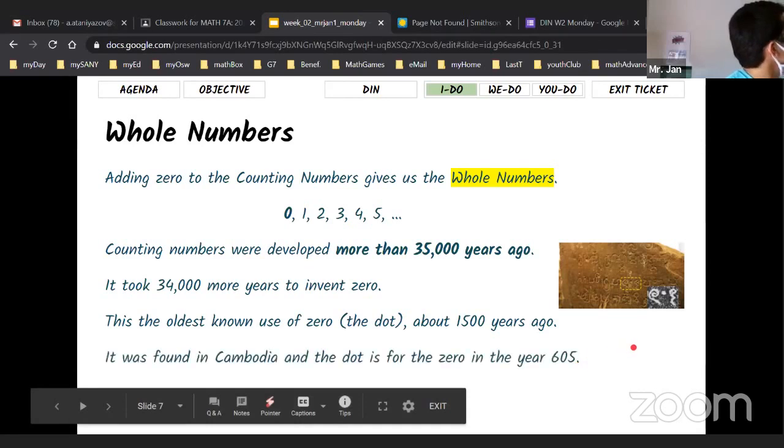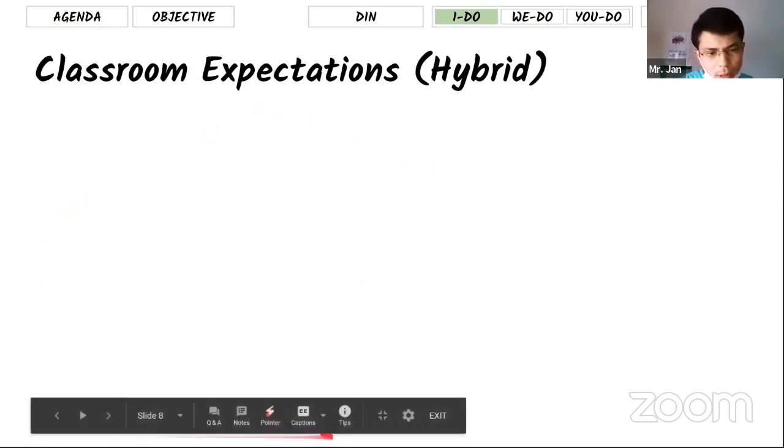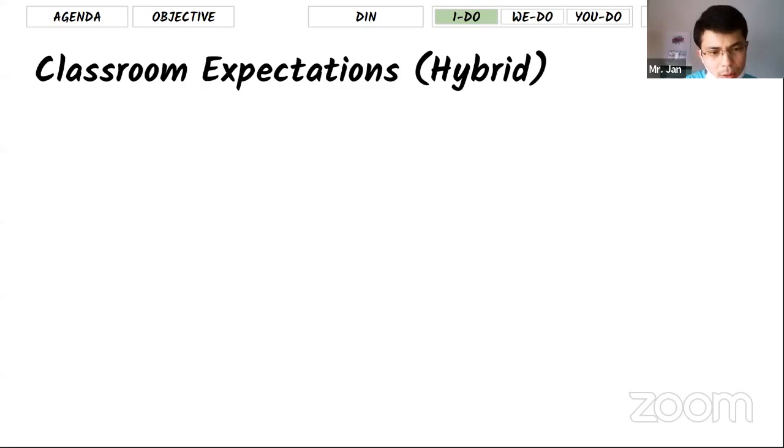It was found in Cambodia, and now we're going to start talking about classroom expectations. For online students, you can read the slides and you don't have to stay for the whole session. At the end of these slides, you're going to see the exit ticket. It would be better if you can finish that exit ticket too, because it's part of your participation grade.